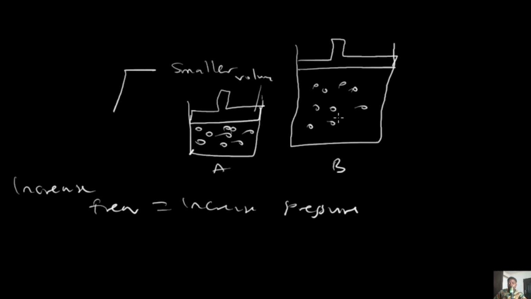On the other hand, when you have a larger volume, you will notice that the gases will be less compact, and when they are less compact, automatically collision between these particles and the walls of the container will be reduced. On reducing the collision frequency, automatically you are reducing pressure. That's why you notice for a smaller volume, you have high pressure.